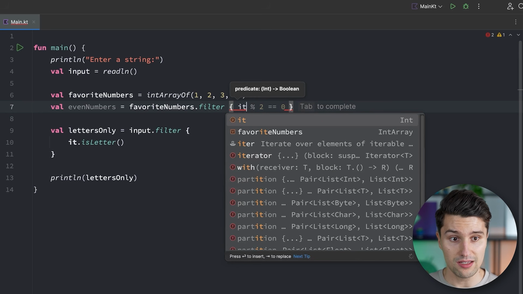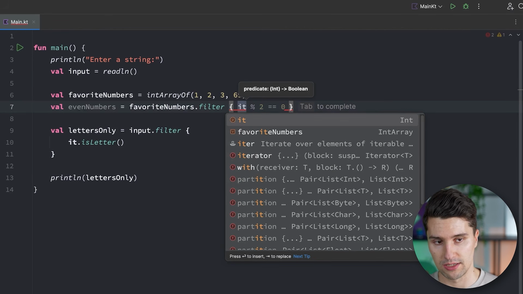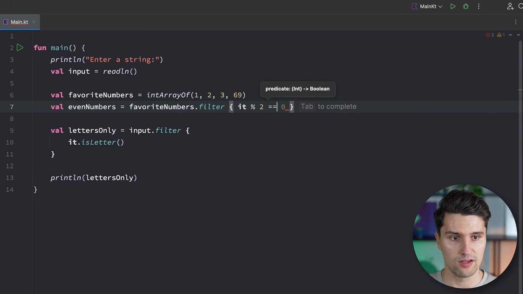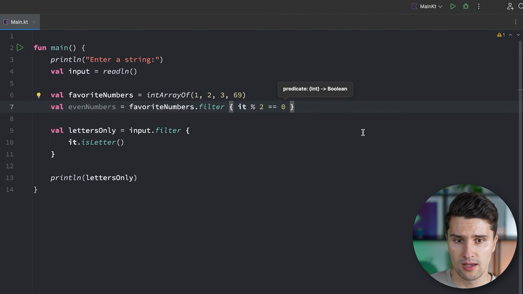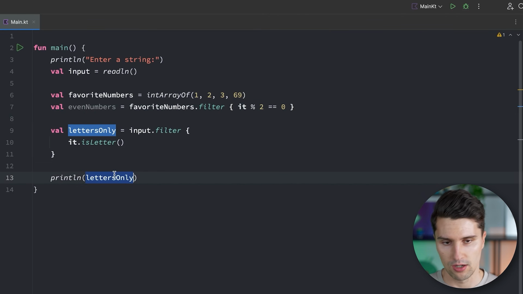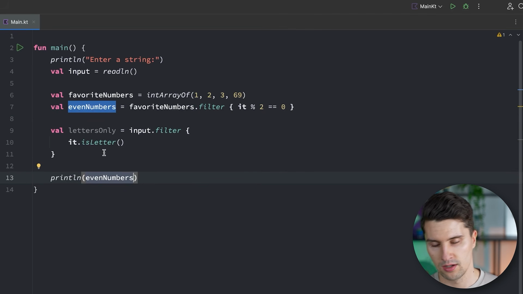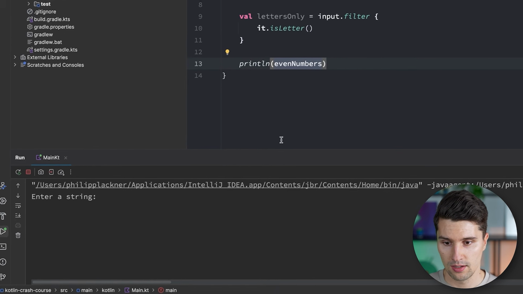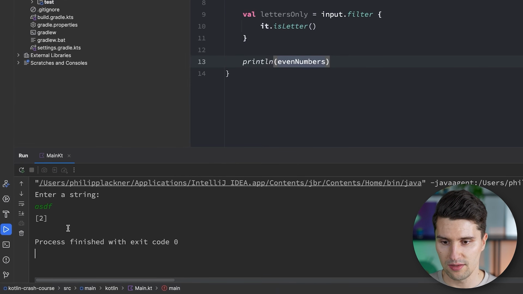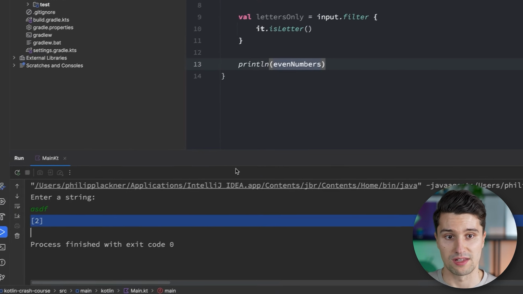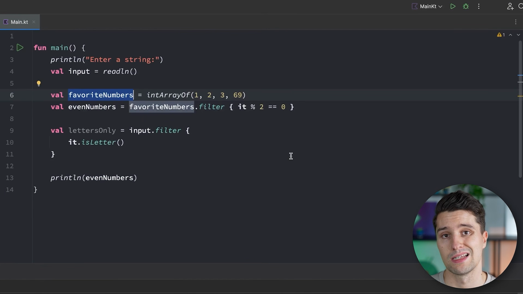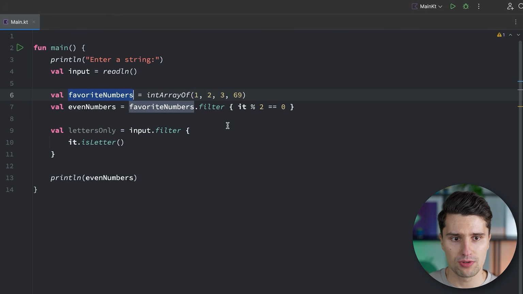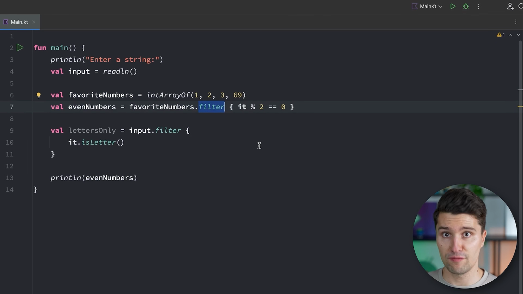And we can say it, so the current integer we are iterating over, modulo 2. If that's 0, we want to keep that in the list, and otherwise we throw it out. So we can now print these even numbers, run this, and we enter something here, and then it prints 2. Because that's the only even number here in our favorite numbers list. So this way we can really encode this filtering logic in its own function, so we don't need to re-implement that on our own, but we're still super flexible in deciding based on which condition we filter.